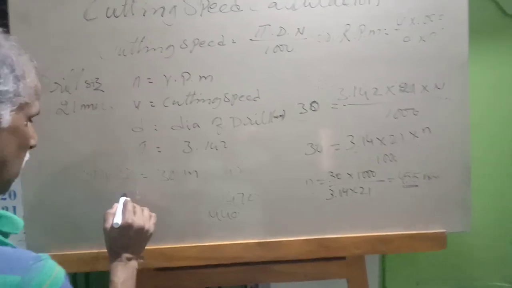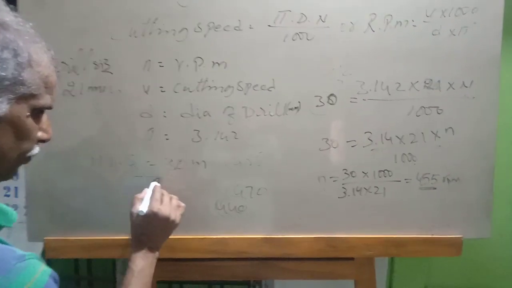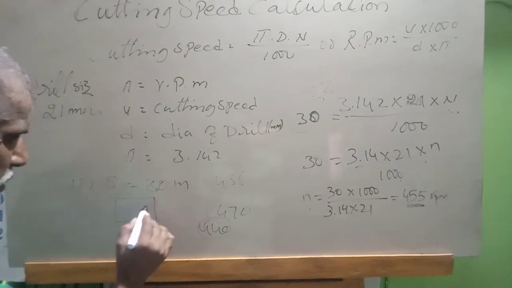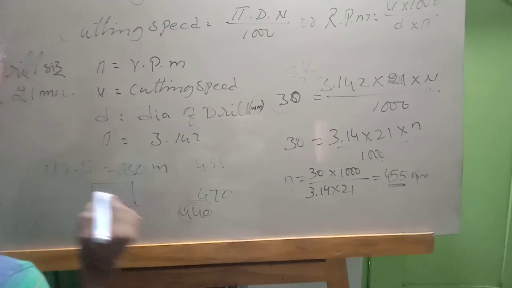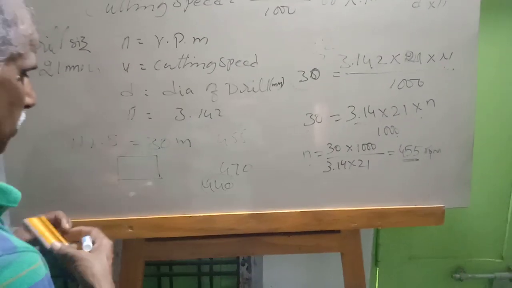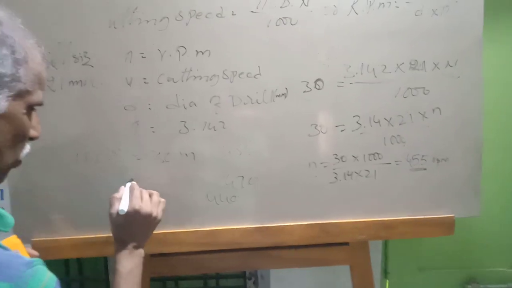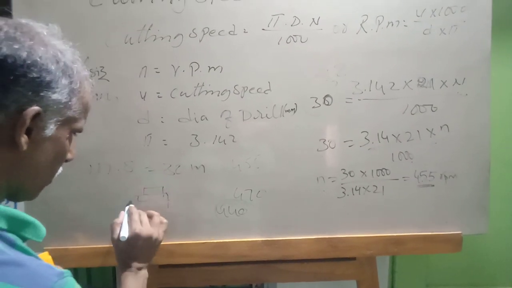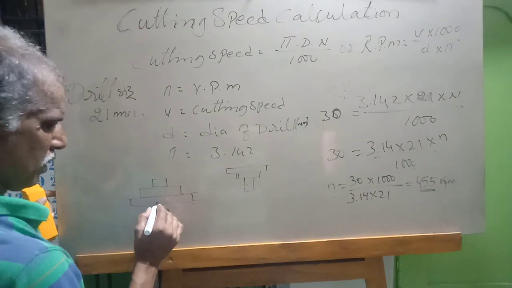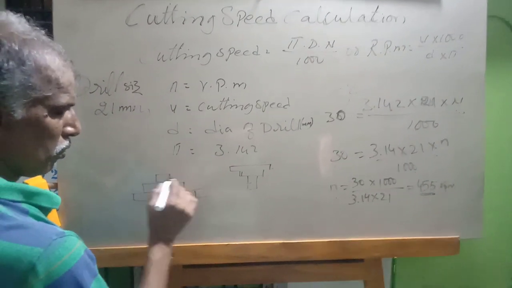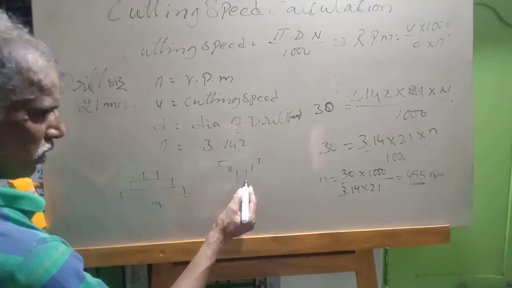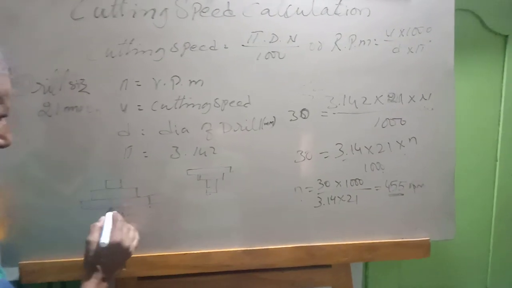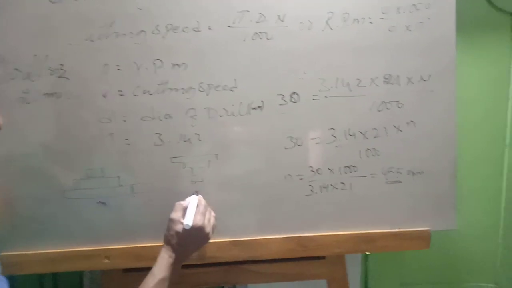The drilling machine will have a stepped cone pulley. When you change the belt to the different pulleys in the opposite direction, with the stepped cone pulley, the motor side has one pulley and the spindle side has one pulley.